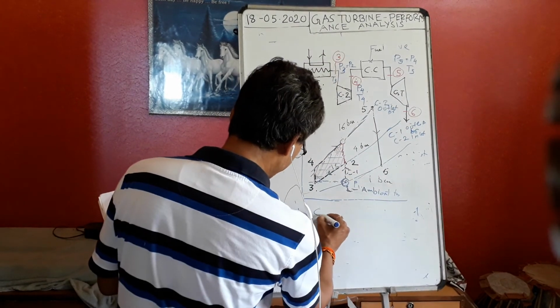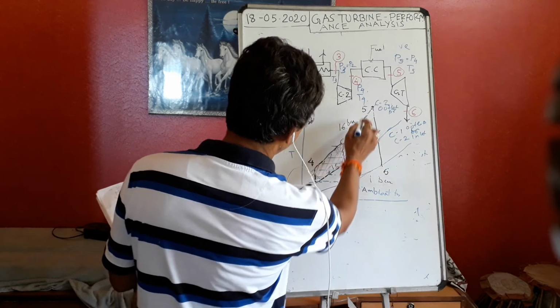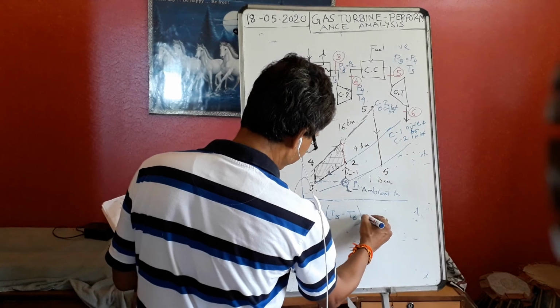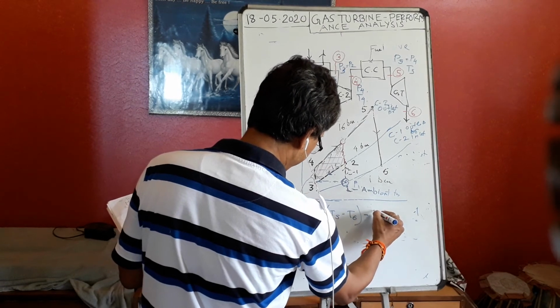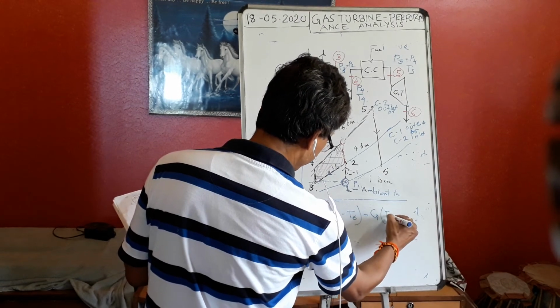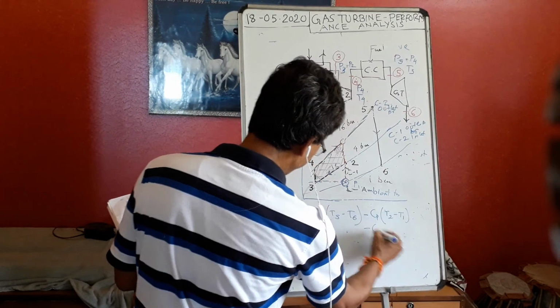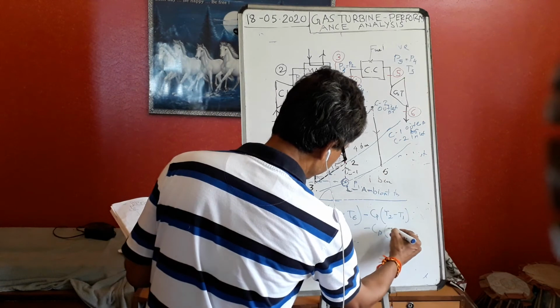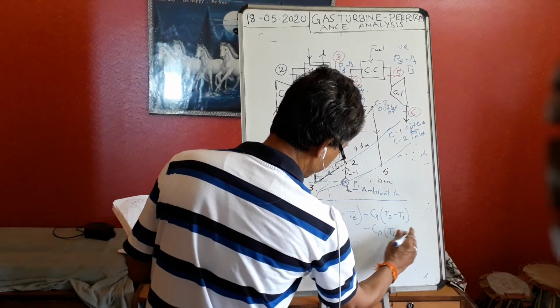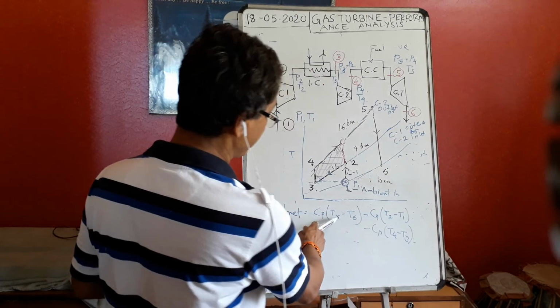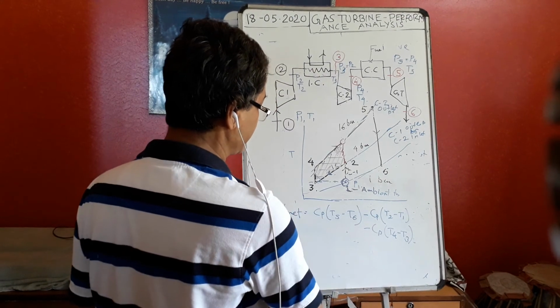So this will become Cp (T5 minus T6), minus Cp (T2 minus T1), minus Cp (T4 minus T3). So there is one gas turbine and two compressors; I have subtracted them.